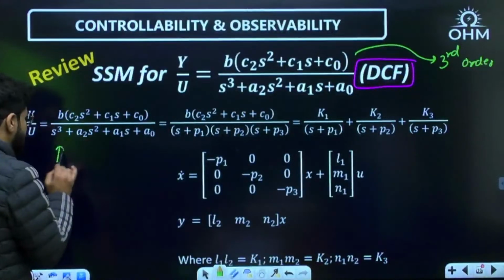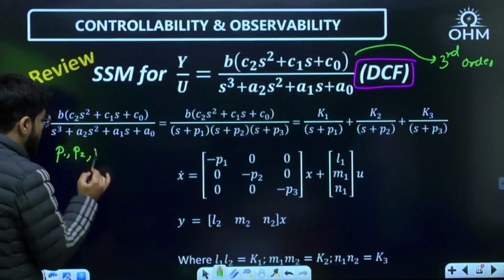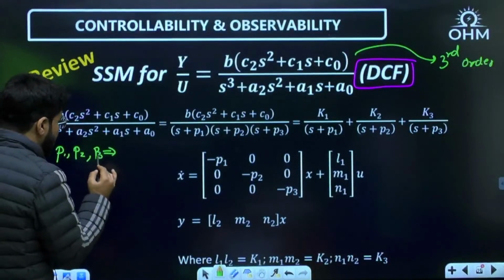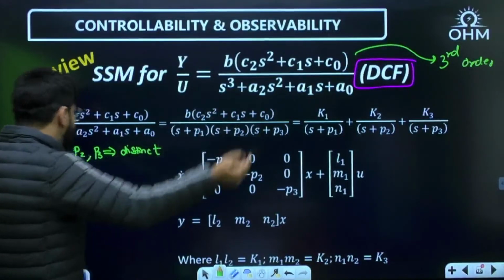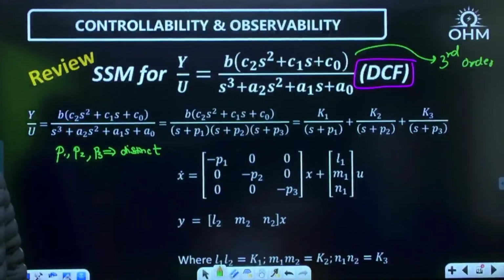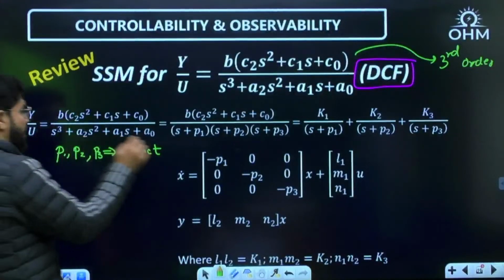Okay, with the condition here that p1, p2, p3 are all distinct. If they are the same, what will happen? That you will come to know in the Jordan form. Okay, so the procedure is: factorize the denominator.